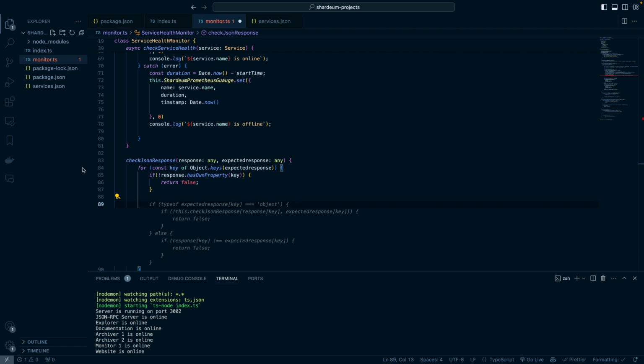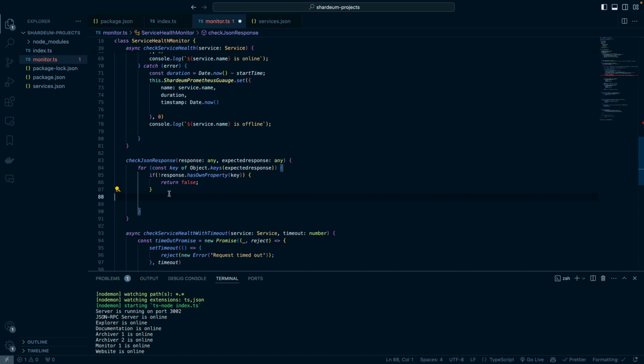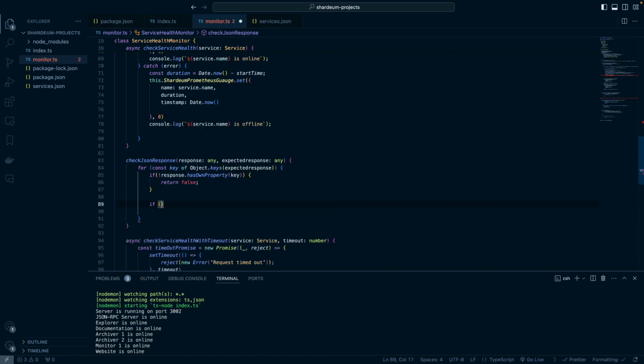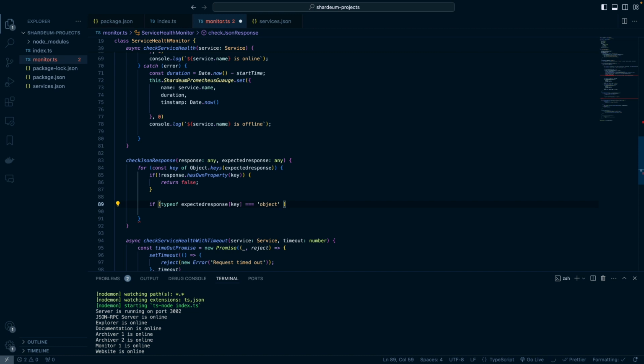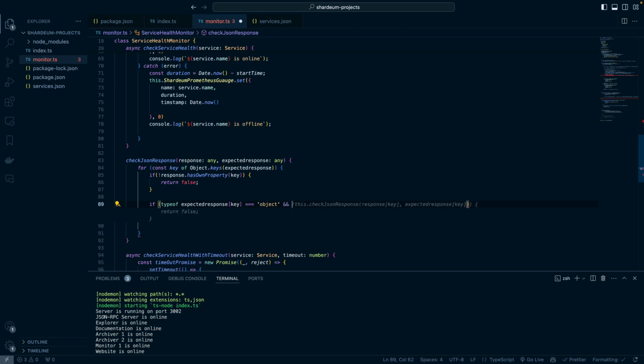So let's do typeof expectedResponse[key] is an object and it's not an array.